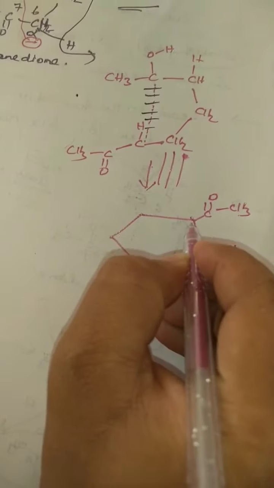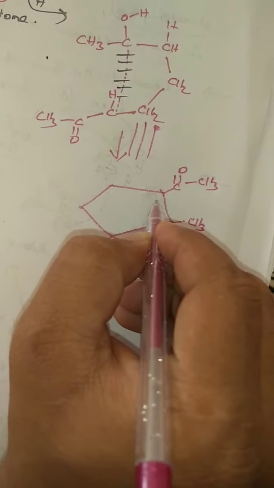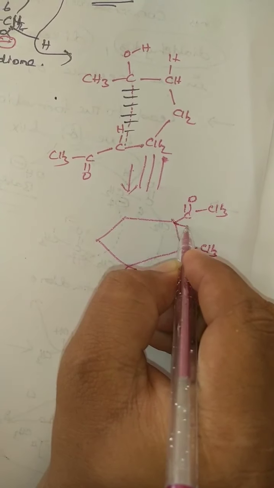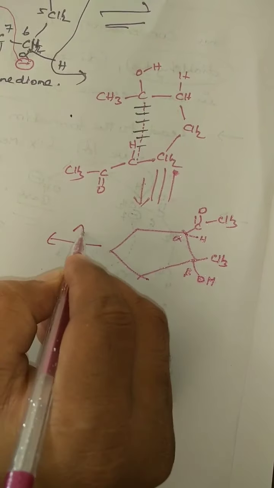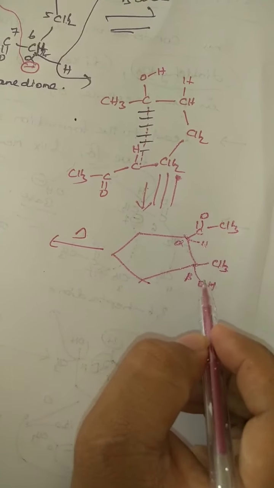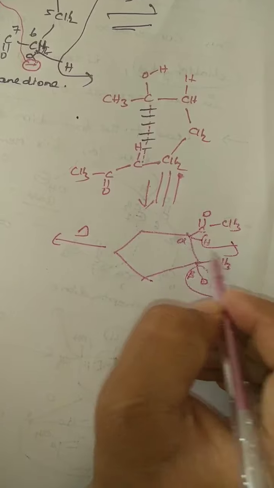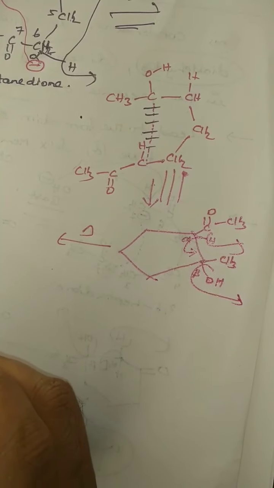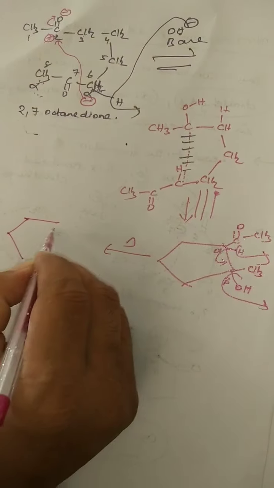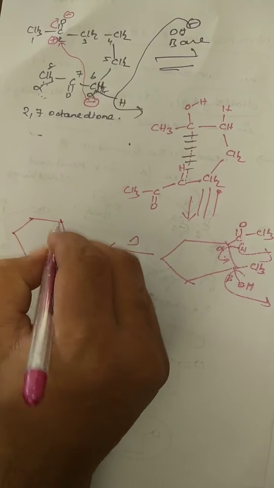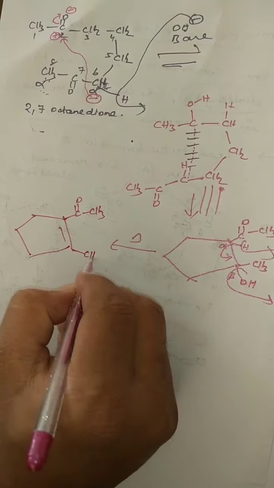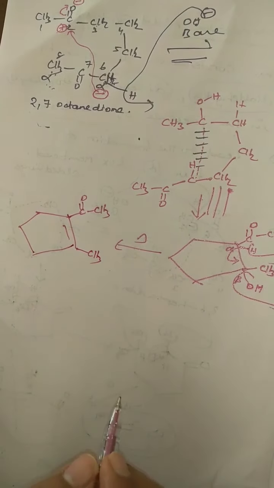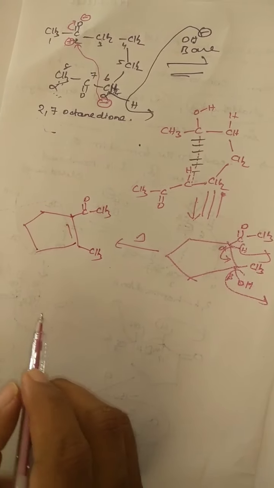So now this is alpha carbon. Which one is alpha carbon? This is alpha carbon, this is alpha, this is beta. So if you heat this, what will you get? From here OH minus, from here H plus, and the bond will turn inside. So what are you going to get, students? Here a double bond, here COCH3, here a methyl group. So like this you will get. If you want the product, this is the product.